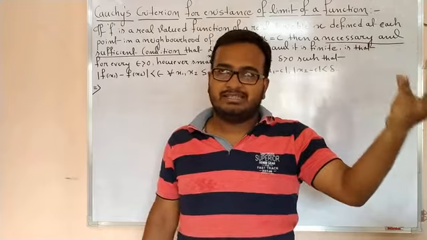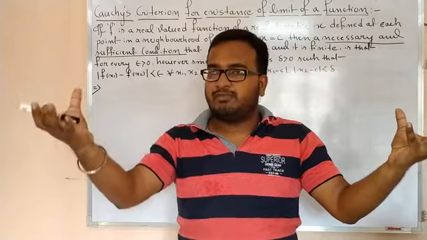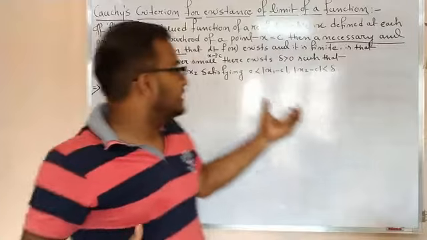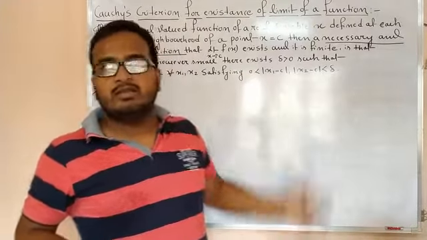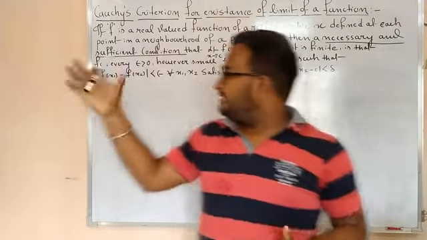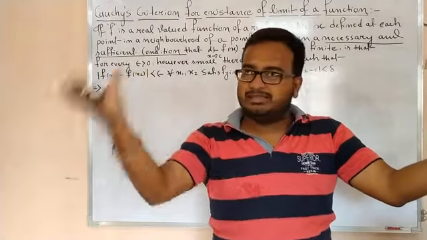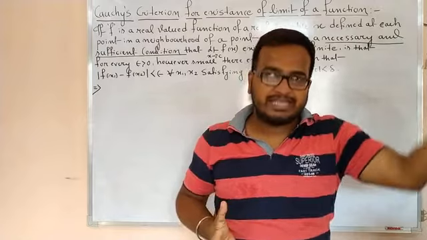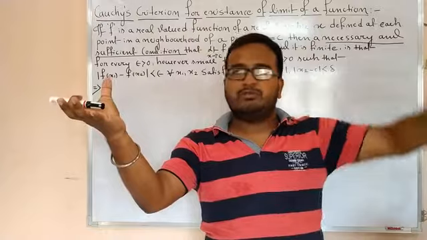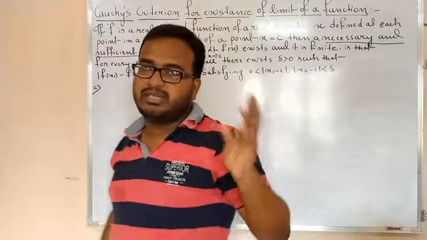First part is limit exists, and second part is, if limit exists, then mod f(x1) minus f(x2) is less than epsilon for all x1, x2 satisfying this condition. If you assume this is true, then you can easily show this. So if limit exists and you have to show this, then this is called the necessary part. And if this is given to you and you have to show the limit exists, then this is called the sufficient part. Try to understand the meaning between necessary and sufficient.